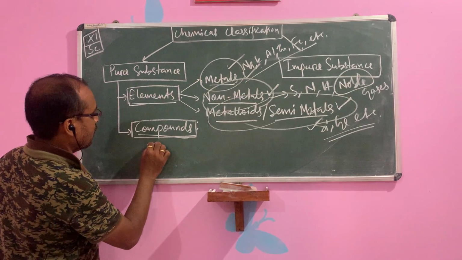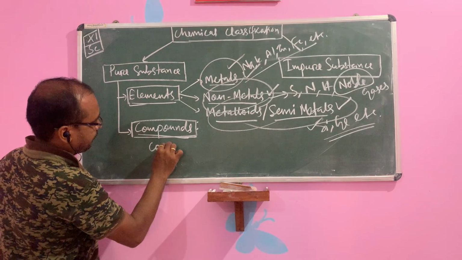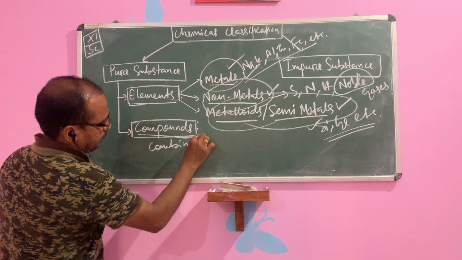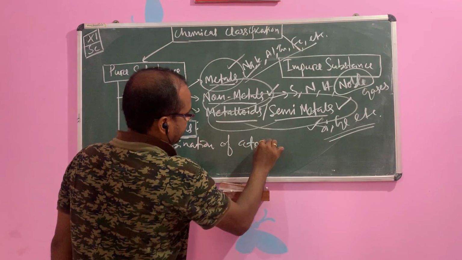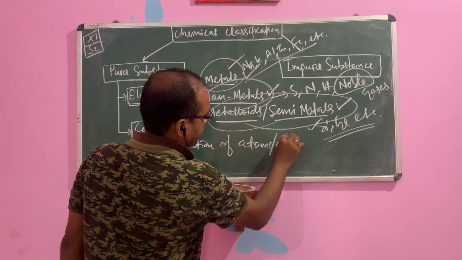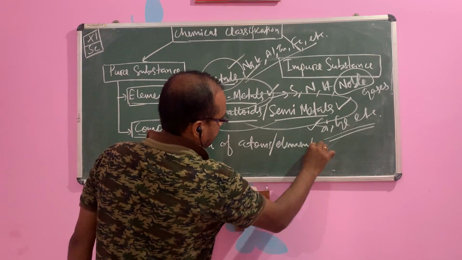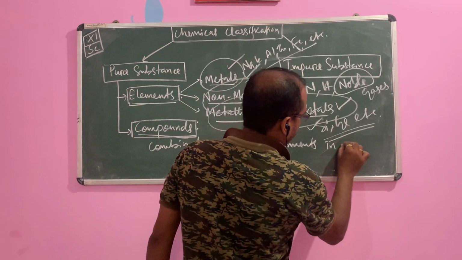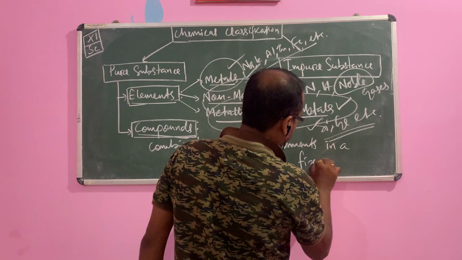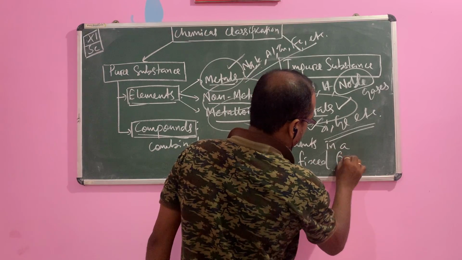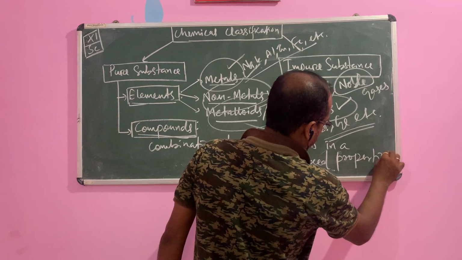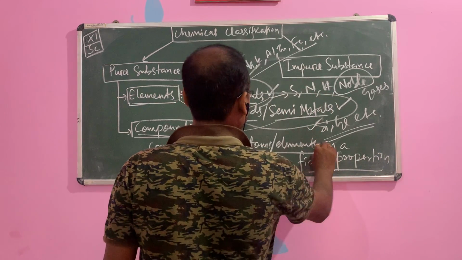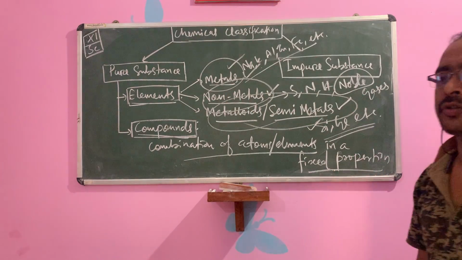Compound is a combination of atoms or elements in a fixed proportion. Okay, children, this is known as compound.